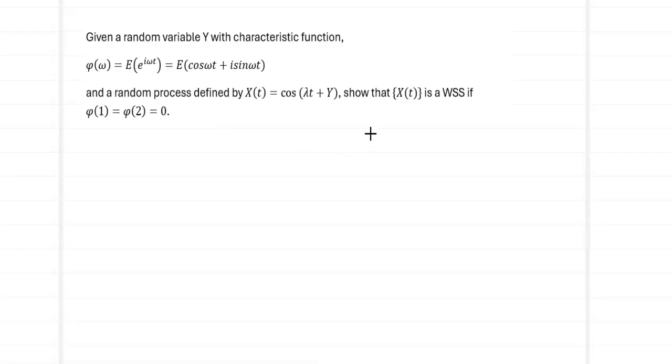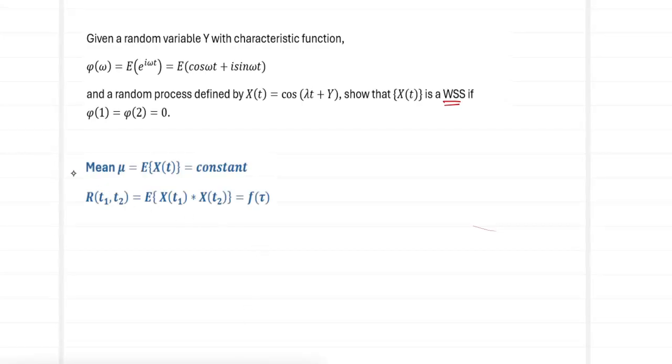The end target is nothing but to show that it is going to be a WSS. We know that there are going to be two conditions to be satisfied for a wide sense stationary process. We will try to recollect them quickly. The first condition being the mean of the random process must be a constant. And the second condition is that the autocorrelation function R of T1, T2, which is defined as expected value of X of T1 product X of T2, must be a function of tau. If these two conditions are satisfied, then we can call the random process to be a WSS process.